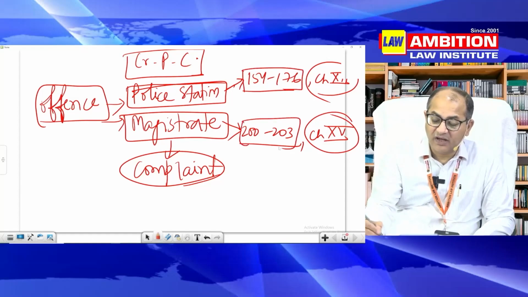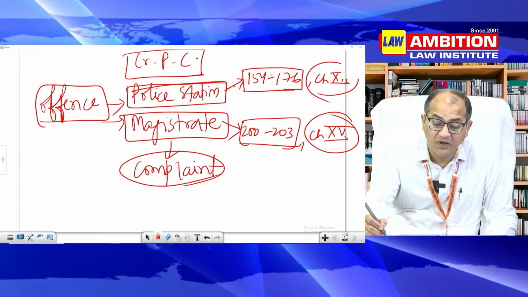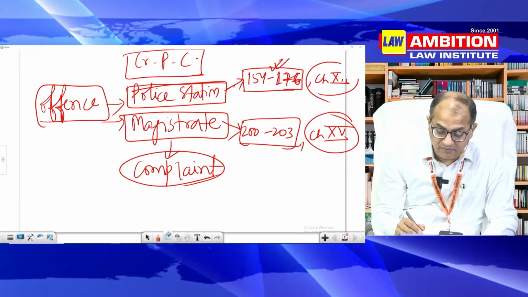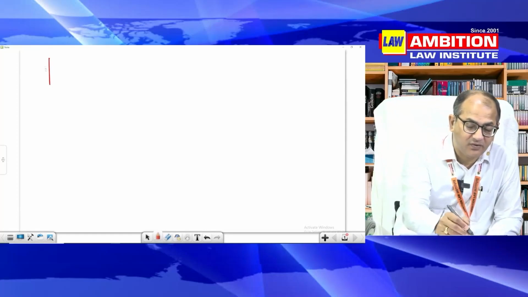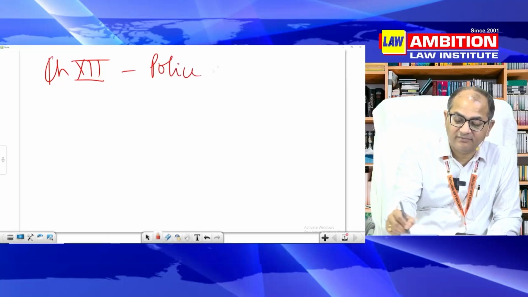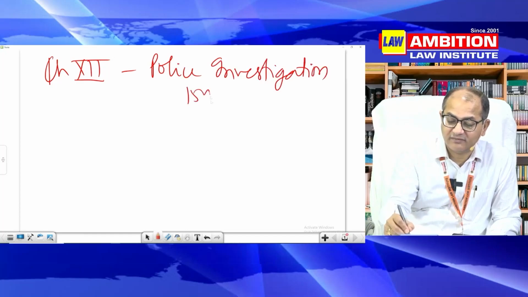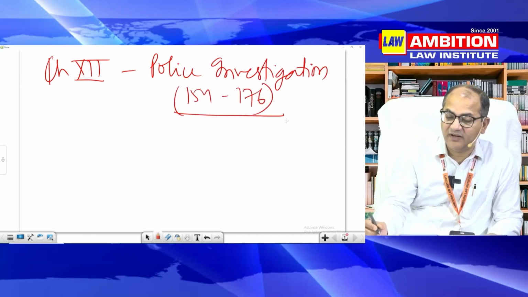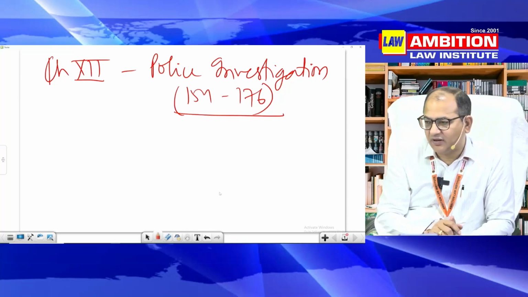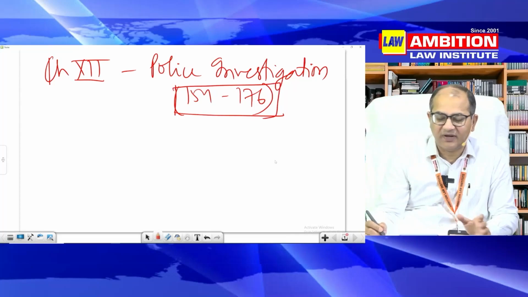But I said that there are two areas of question. Now what are the areas of question in 154 to 176? This is a prolific area of question in mains examination, 154 to 176. Now let me devote some time to this. So if I go to chapter 12 of police investigation, 154 to 176, what are the questions of examination? I may not be very exhaustive, but I will be indicative and I will tell you exactly what the questions are. If you concentrate on those questions, I think mains examination is a cakewalk as far as CR.P.C is concerned.